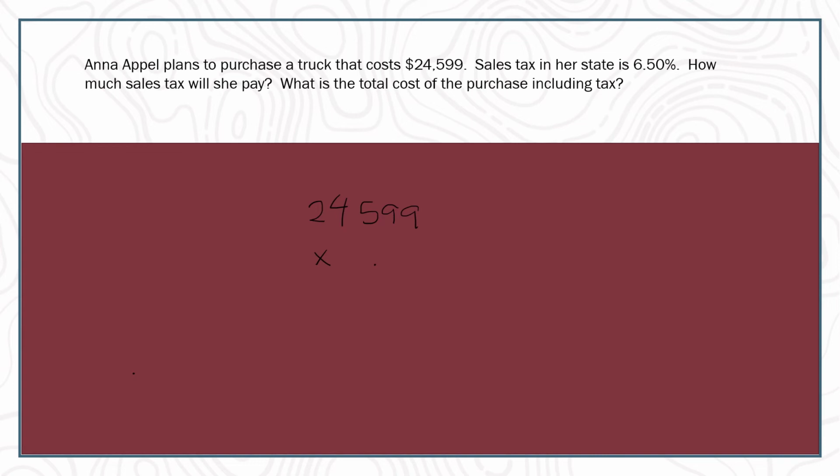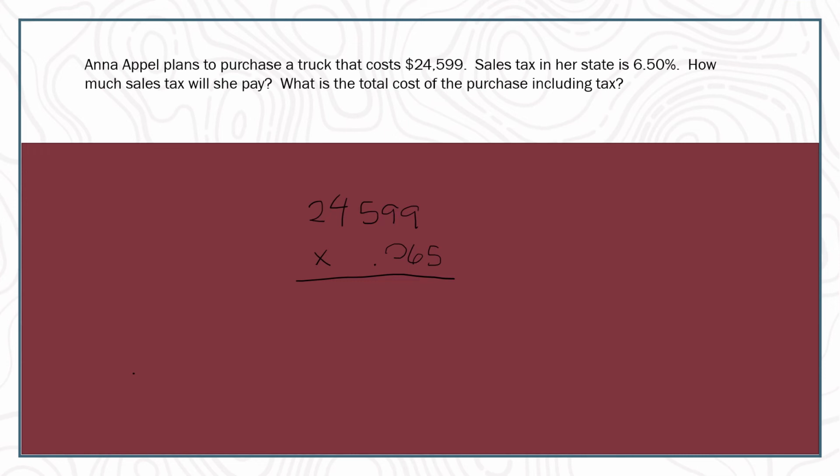When we're using algebra, we're going to be converting everything to decimal format. So here I'm going to put it in decimal format at 0.065. So to convert a percentage to a decimal, you basically just divide the 6.5 by 100. That puts it into decimal format.